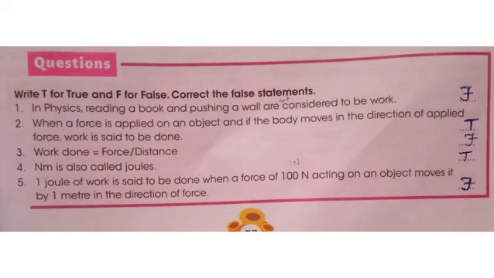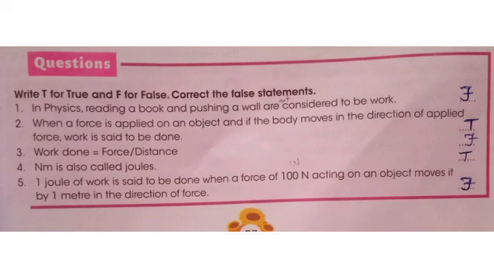Second question, when a force is applied on an object and if the body moves in the direction of applied force, work is said to be done. Answer is true. Third one, work done is equal to force divided by distance. Answer is false. What is the correct formula? Work done is equal to force into distance. Fourth question. Newton meter is also called joules. Answer is correct.